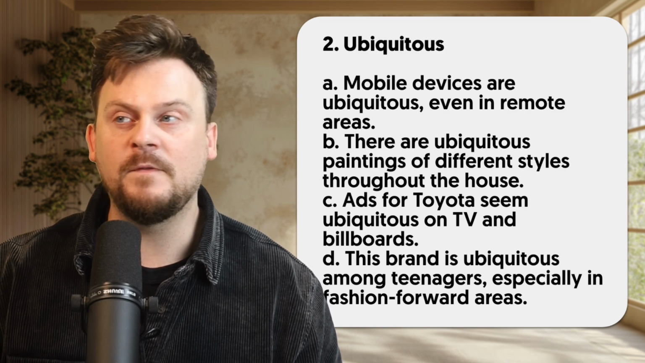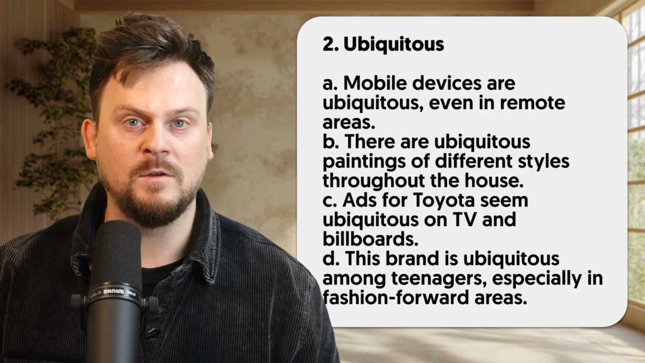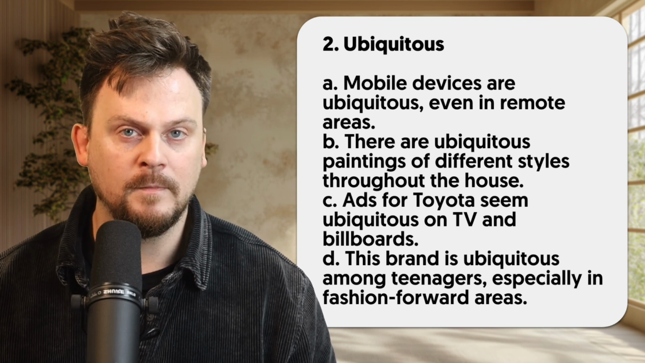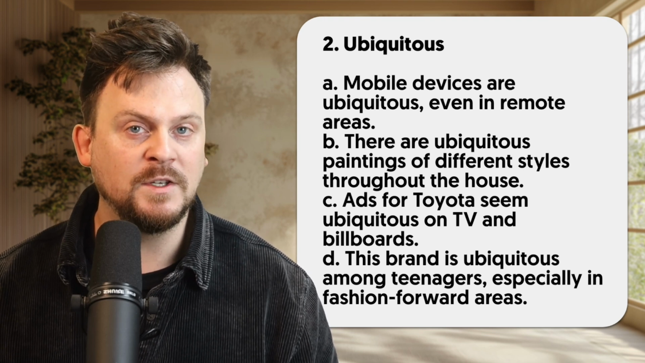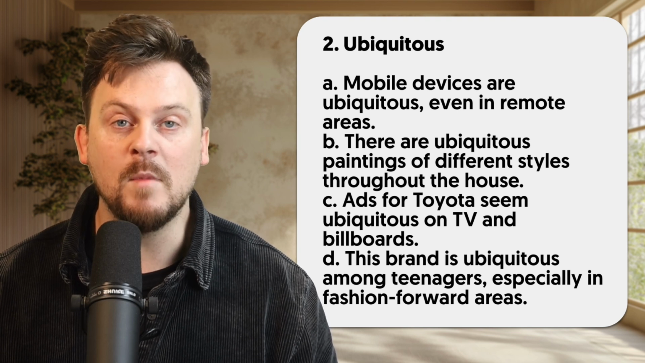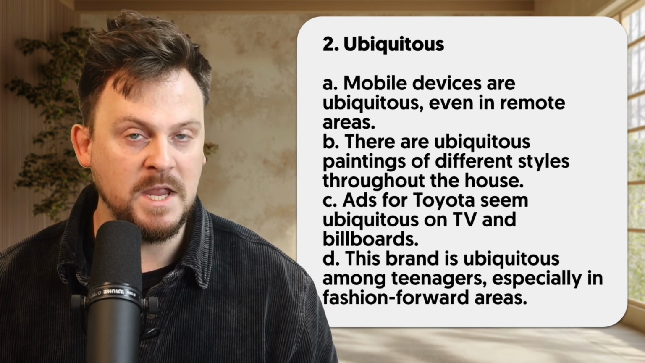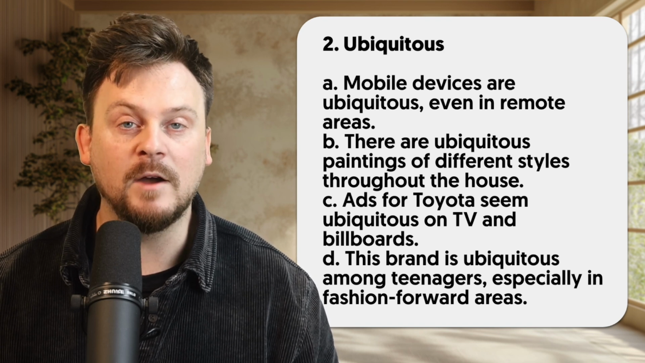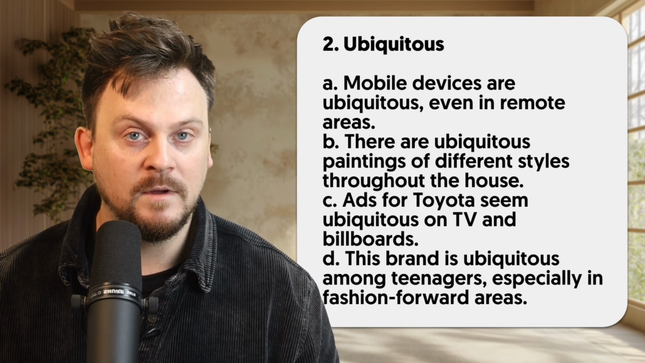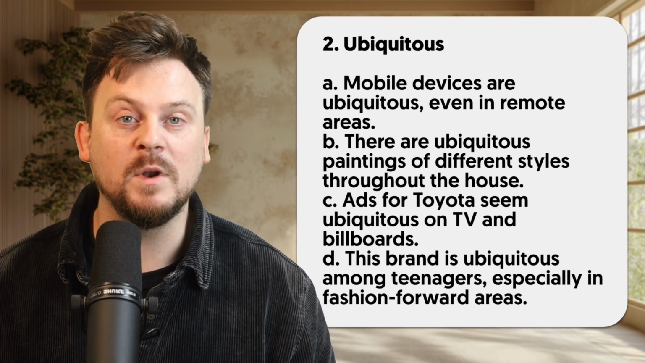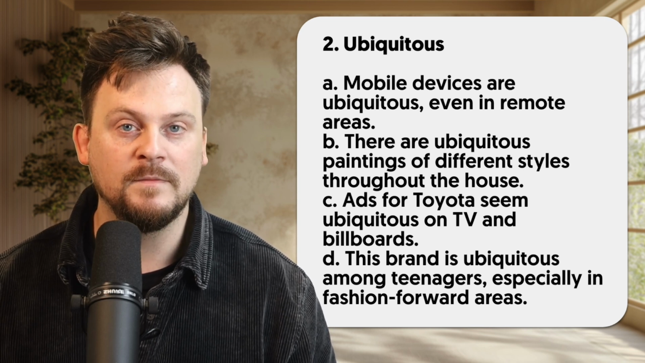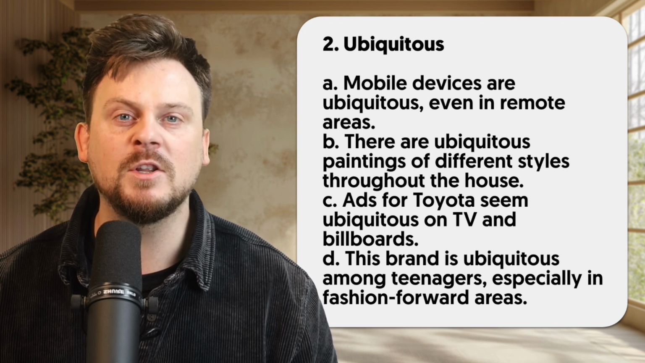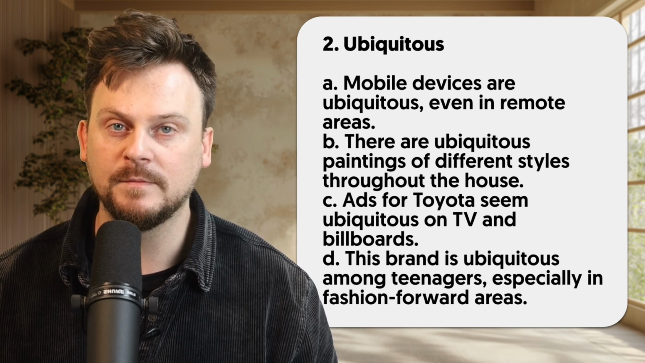2. Ubiquitous. Ubiquitous means found everywhere, almost like you can't avoid seeing this thing wherever you go. A. Mobile devices are ubiquitous even in remote areas. B. There are ubiquitous paintings of different styles throughout the house. C. Ads for Toyota seem ubiquitous on TV and billboards. D. This brand is ubiquitous among teenagers, especially in fashion-forward areas.